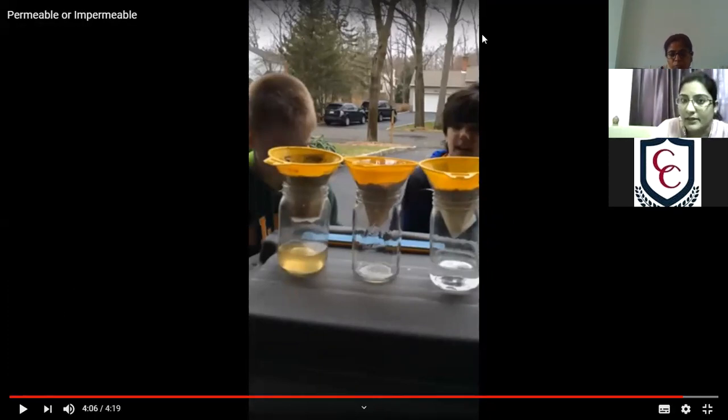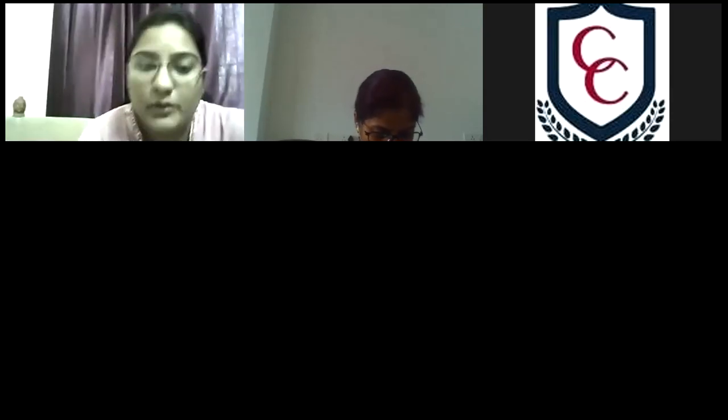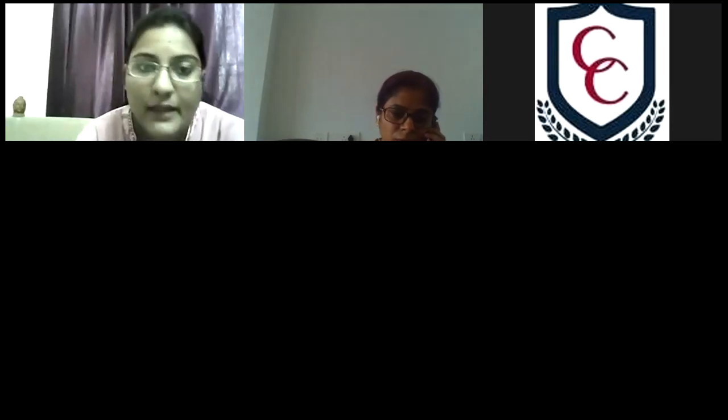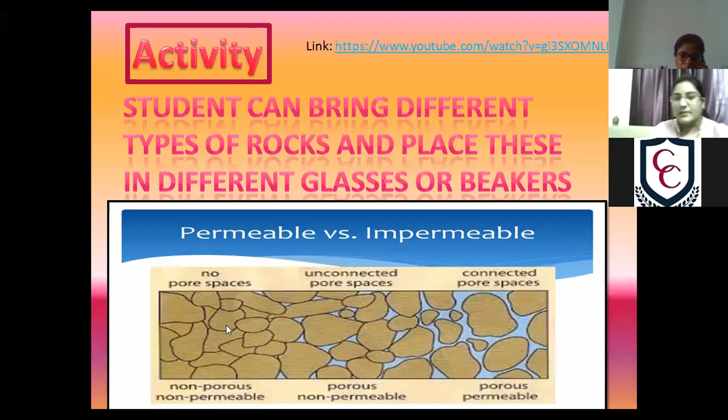We can do it in class also, but obviously we need the materials. Right now I know that the teachers do not have all these things, so that's why I'm showing you on the screen. The same way we showed in the beaker, we have the picture. See that in this way the water is coming through. In the clay, the water is not coming through directly.